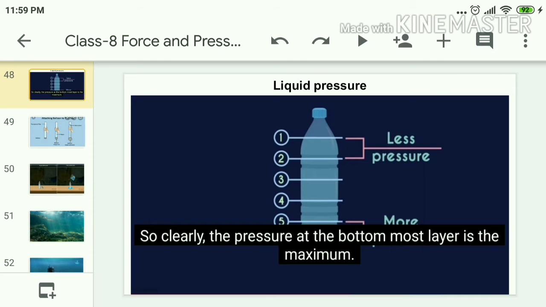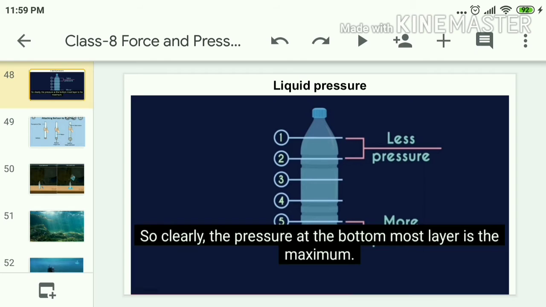The first portion of water's weight falls over the second portion. In the same way, the weight of the first and second portions falls over the third, and so on, until the weights of the first four portions fall over the fifth portion.